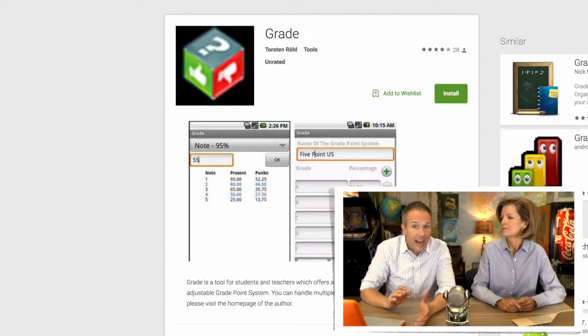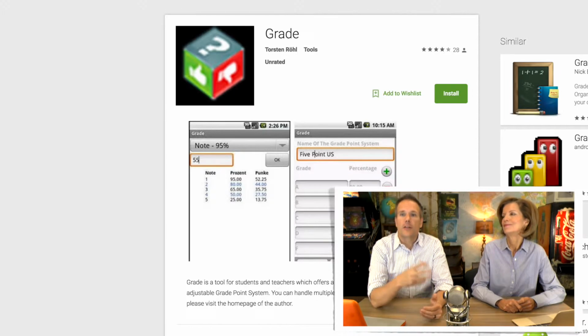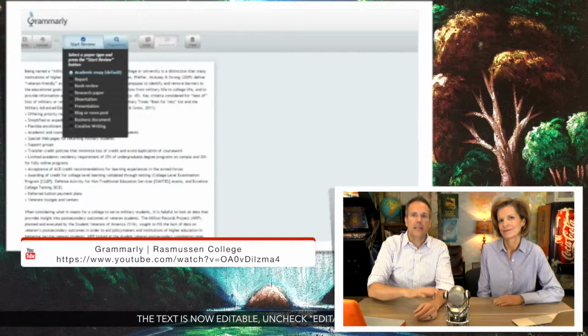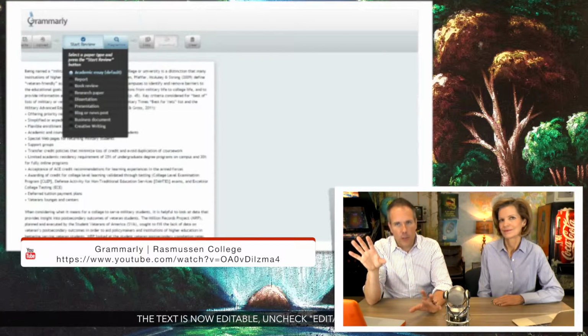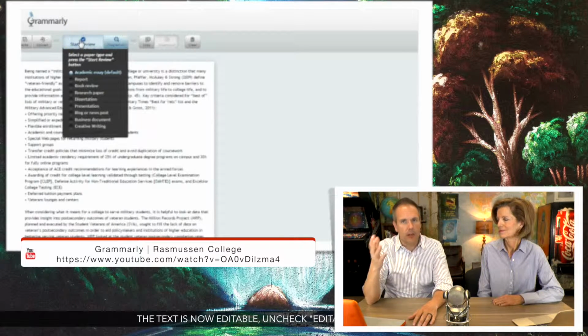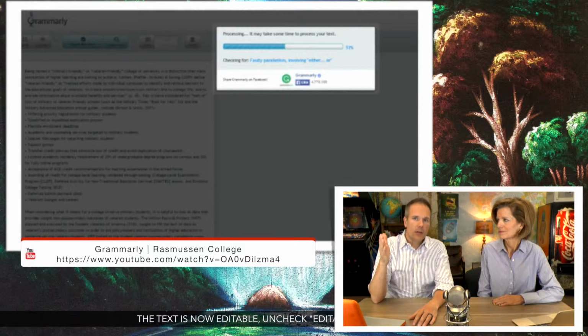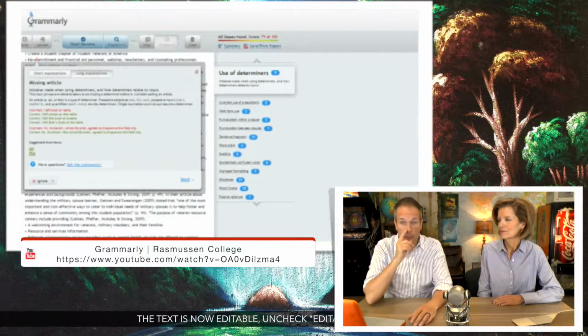And then the last one, we didn't account for this one. I love it. We have to say it again, Grammarly. A student sends you a piece of writing. You copy that writing directly into Grammarly. It will tell you everything that's going on there, not just spelling, because Word can pick up that stuff. There are a lot of spelling check tools, but this one will say that you're using passive voice right here, or in this case, you should always include the comment and make suggestions. As our writing as professionals, so it's good to throw it in there.